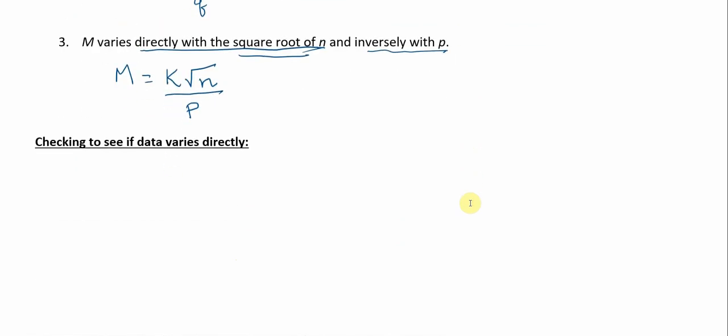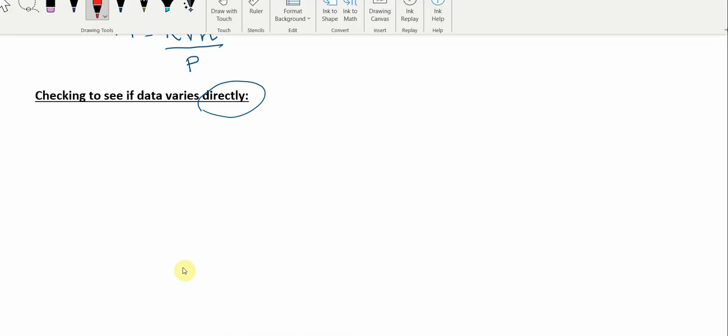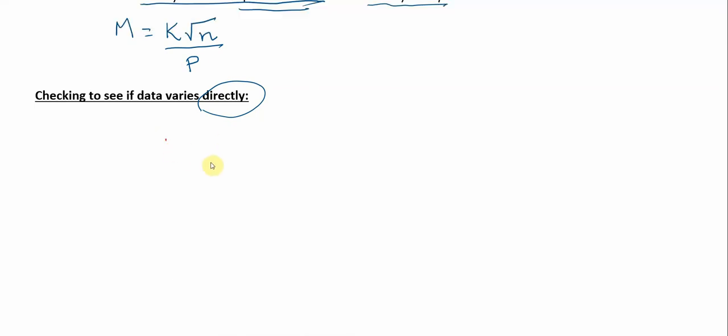All right, let's end this lesson on a simple statement that you're going to fill in, checking to see if data varies directly. How do you know if data is going to vary directly or not? I will leave you to answer this question on your own.